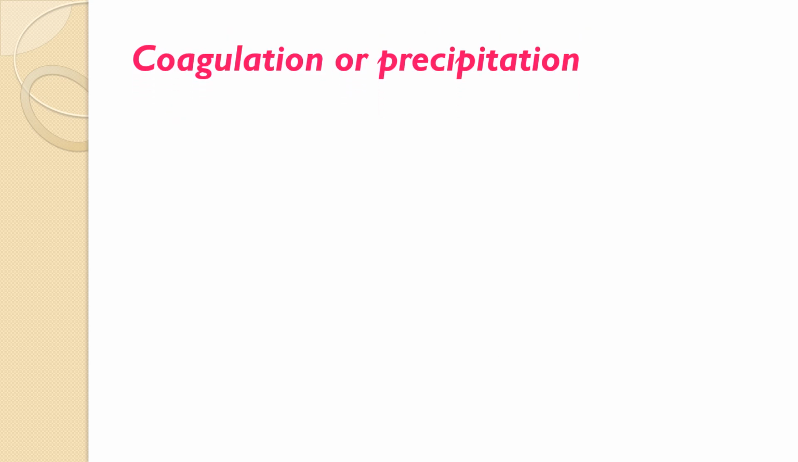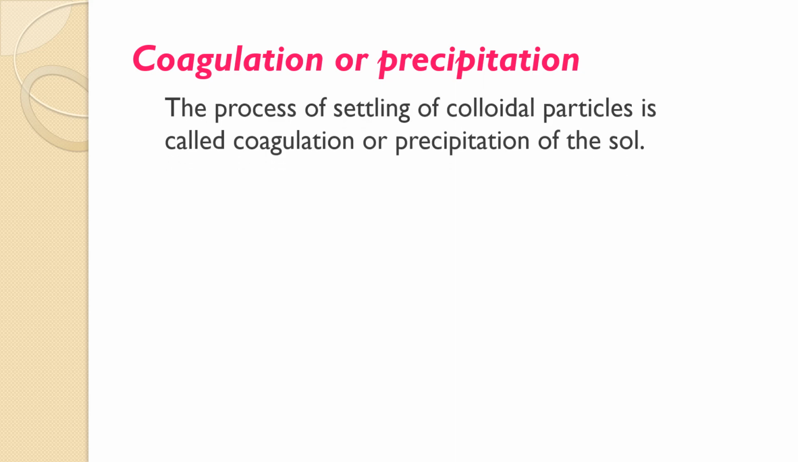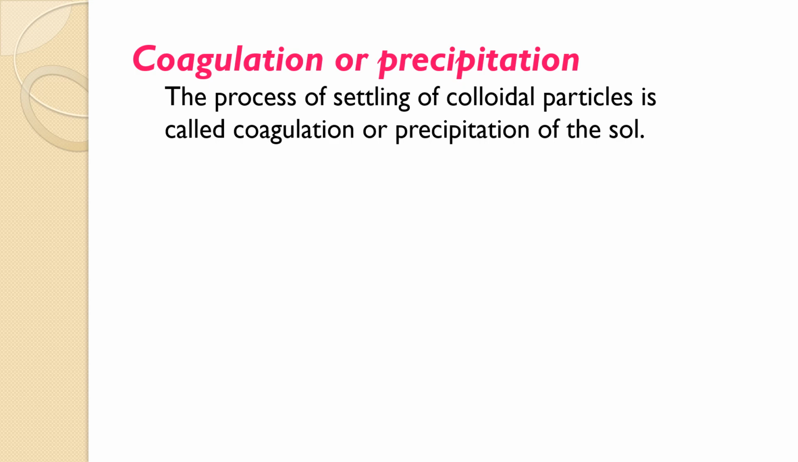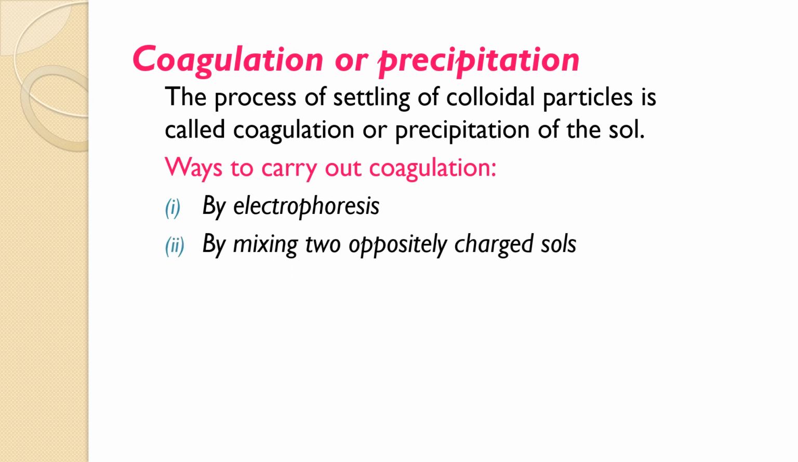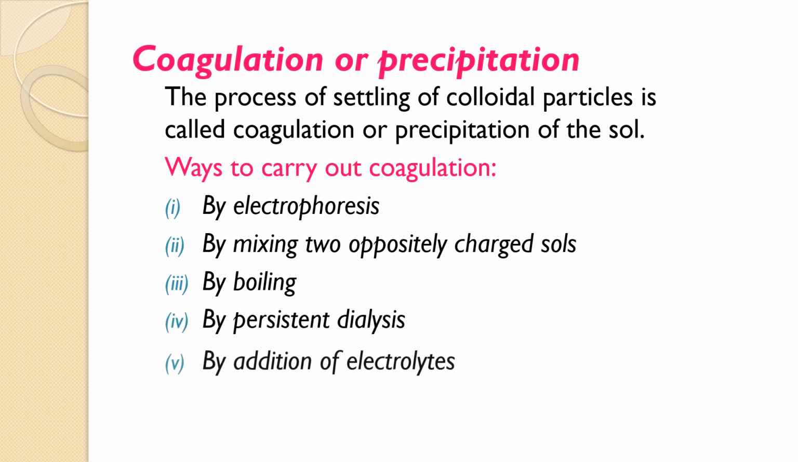The next property is coagulation or precipitation. The process of settling of colloidal particles is known as coagulation or precipitation of the sol. Now, ways to carry out coagulation are by electrophoresis, by mixing two oppositely charged sols, by boiling, by persistent dialysis, and by addition of electrolyte. So these are the ways in which coagulation can take place.